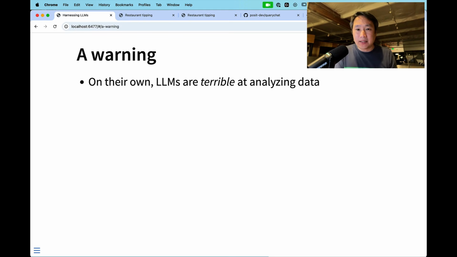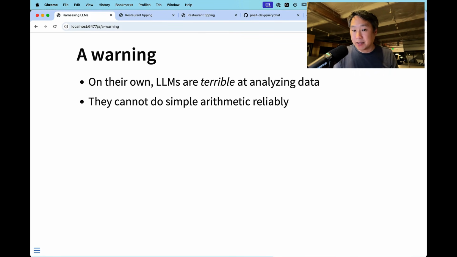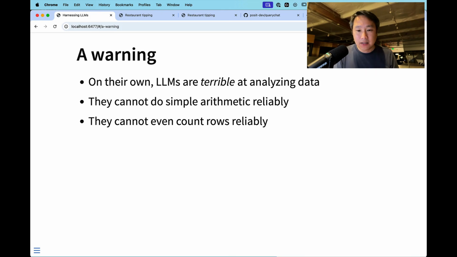If you load data into them in the format that they understand best, which is maybe JSON, they are actually not able to reliably do even simple arithmetic. In fact, they cannot even reliably count rows in a data frame. Just today, I tried it with a small CSV, 299 rows, loaded it into Claude 4, the latest that just came out today, and it said that there were 216 rows. So we cannot trust them on their own.